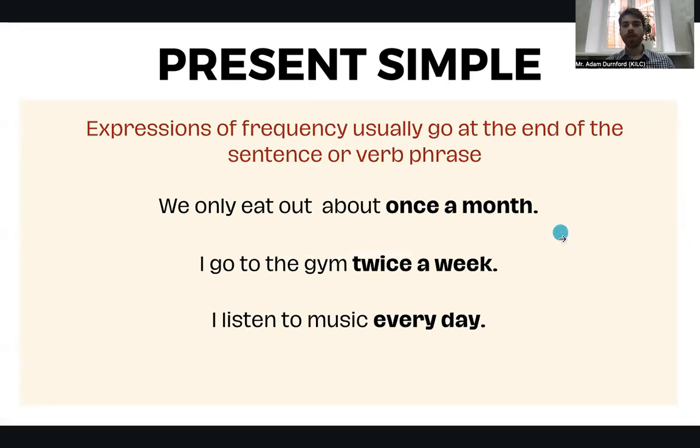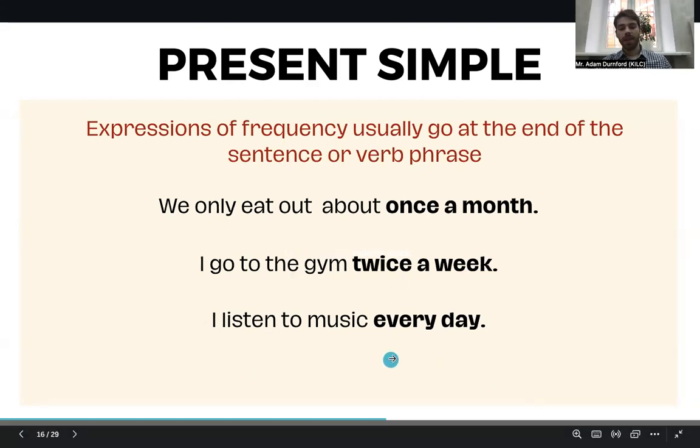Expressions of frequency usually go at the end of the sentence or verb phrase. So now that we are looking at expressions, it will be different. We only eat out about once a month. So once a month, we put it right at the end. I go to the gym twice a week. Again, this will go at the end. I listen to music every day. Again, the expression of frequency is where? Right at the end. I listen to music every day.